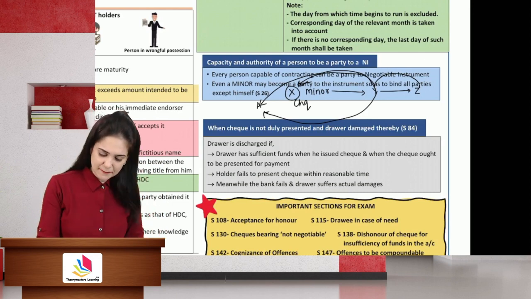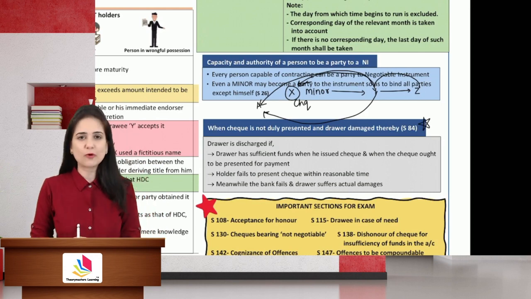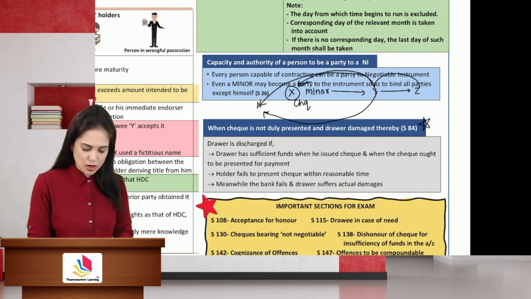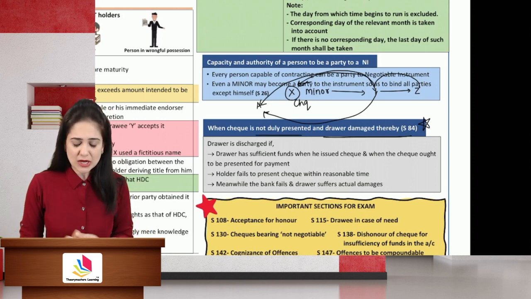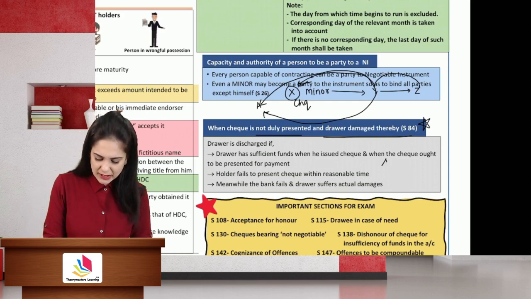This is a very, very important section, section 84. When the check is not duly presented and the drawer suffers damage. Now let's see, for example, that A issued a check of rupees 50,000 to B.